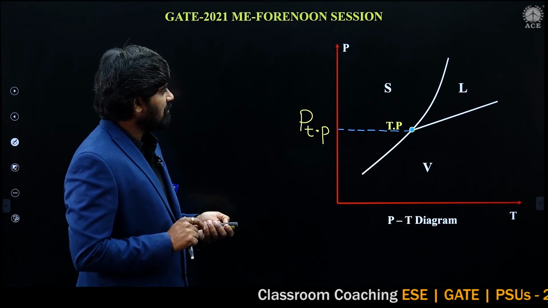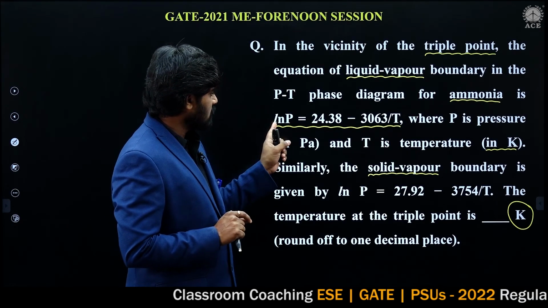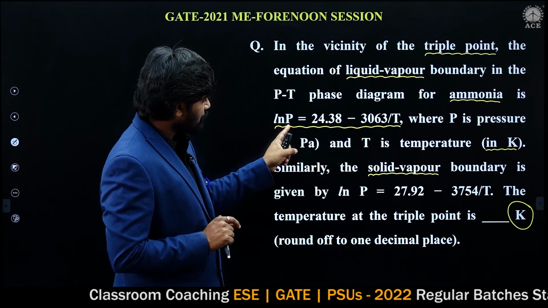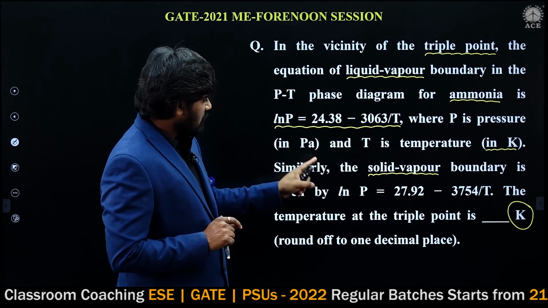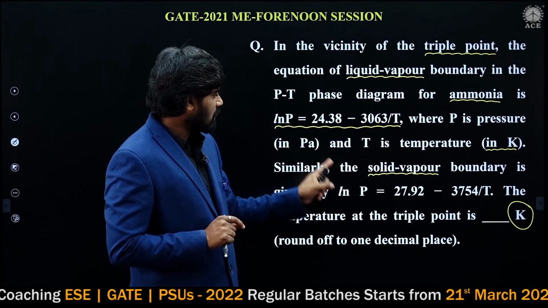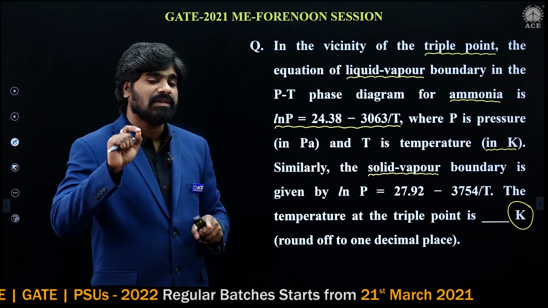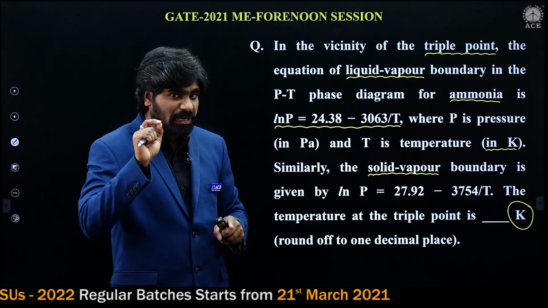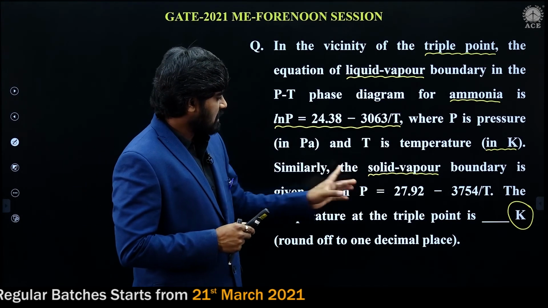Now, in this problem, there are two equations. So, ln P, this is one equation, and here ln P, one more equation. P is the pressure in the vicinity of the triple point. At the triple point, the pressure is a fixed pressure. Left hand side is the same. Anyway, let us write the equations.